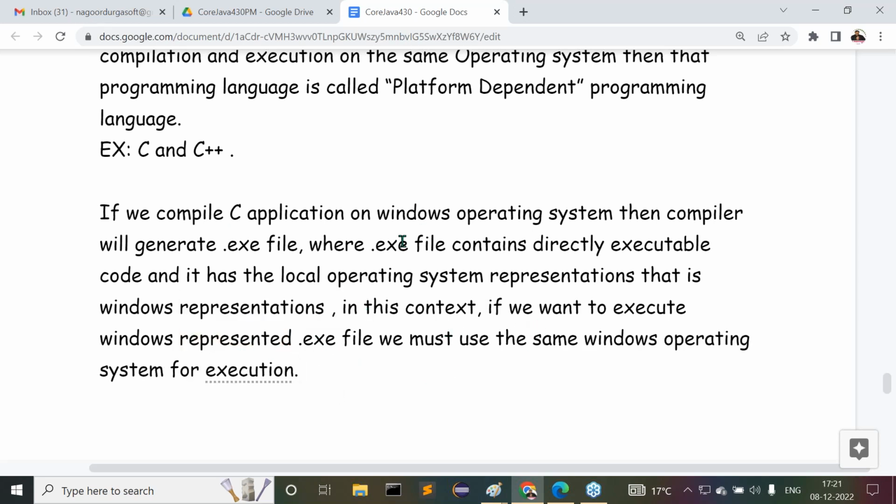If we compile a C application on the Windows operating system, then the compiler will generate a .exe file, where the .exe file contains directly executable code, and it has the local operating system representations, that is Windows representations. In this context, if we want to execute a Windows represented .exe file, we must use the same operating system for execution. Clear to all of you?